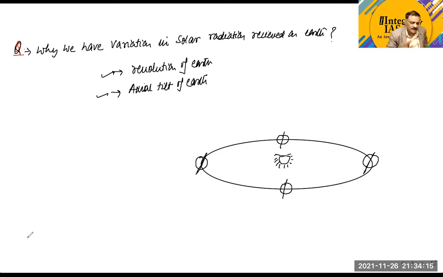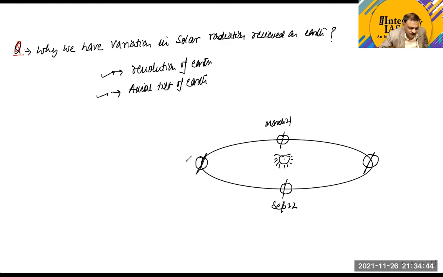Okay. Now try to understand these 4 positions of the Earth with respect to the Sun. These are the positions which can indicate the nature of the solar radiation on different latitudes. Now these 2 positions we can take to be March 21st and September 22nd.